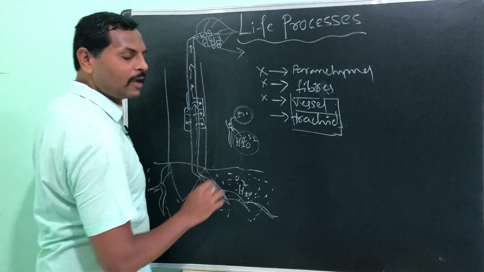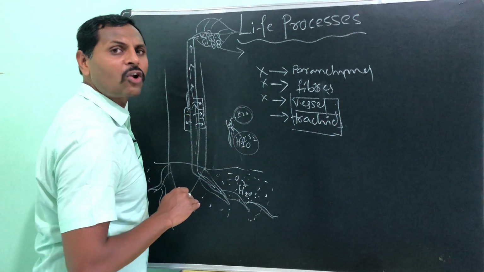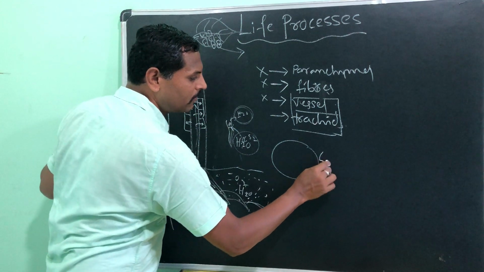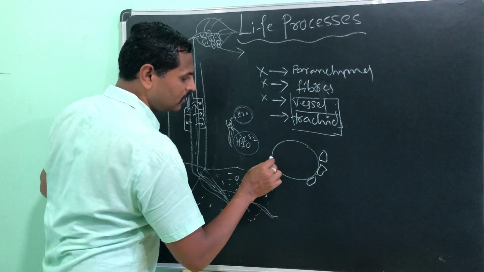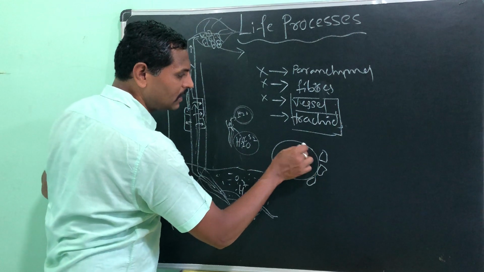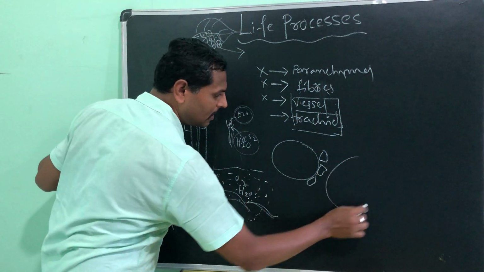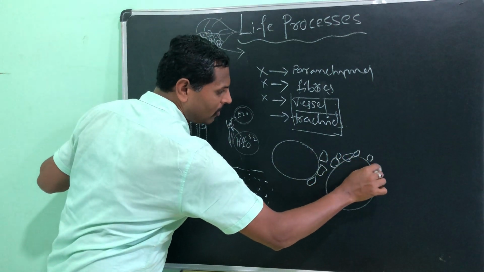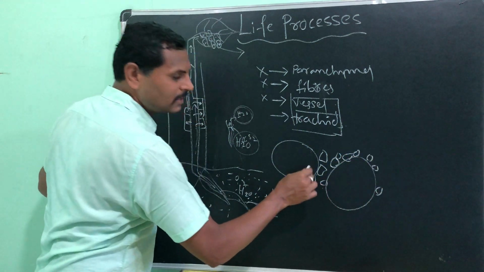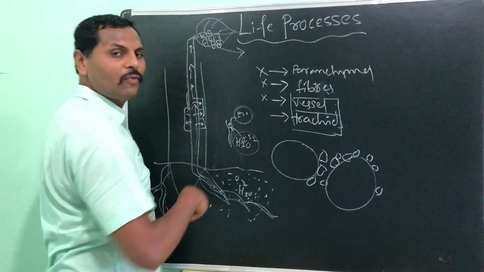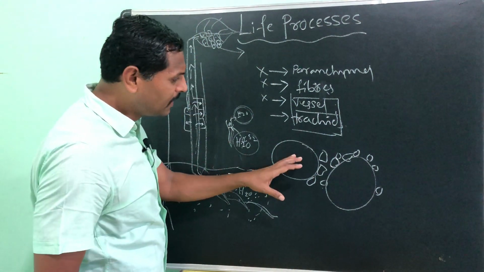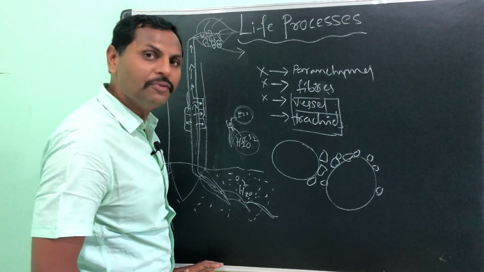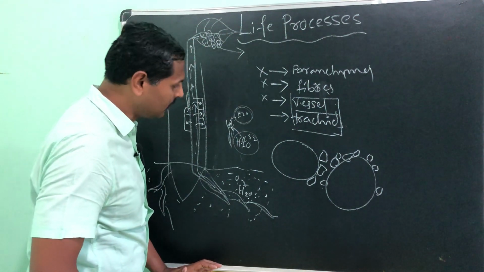If you see a cross section of stem, there you will see this is a vessel, and side to it there will be tracheids like this. This is a xylem vessel, and tracheids like this. You might have seen this in the cross section of stem. This is a main vessel, so especially it will supply the water completely up to the leaf. Understood?